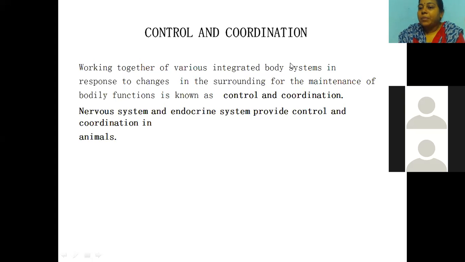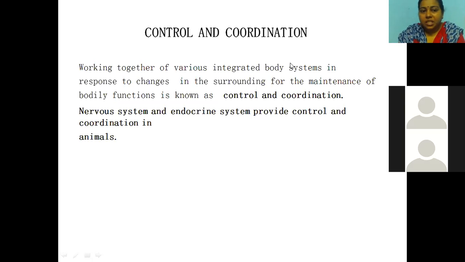So my body parts are going to do all these things at a time. As we are multicellular organisms, we have so many cells and so many organs in our body. So there should be proper coordination among those body parts. This is nothing but control and coordination.